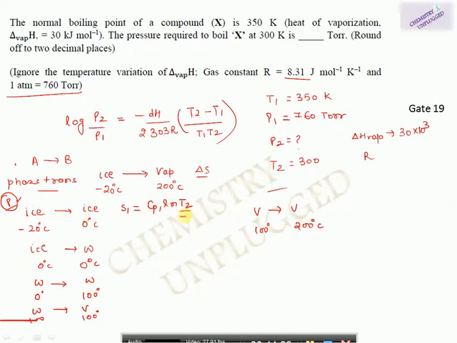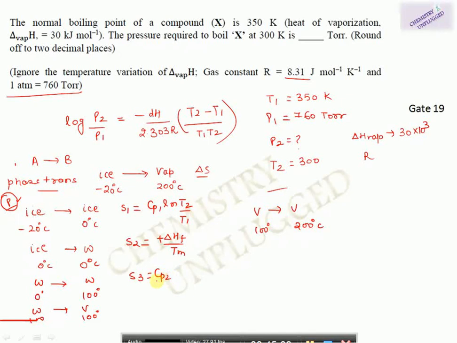Then in S2, phase is different but temperature is the same, and this is the process when ice is converted into water, meaning melting point. So we will take heat of fusion upon melting point. Because heat is absorbed during the conversion, we will take del H as positive.